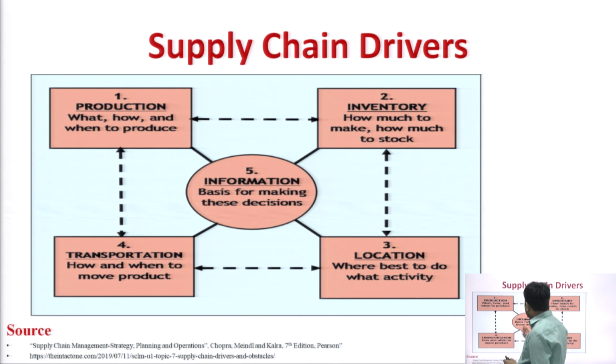Another important driver of supply chain is the logistics part, the transportation part. Transportation is another enabler that works to enhance the supply chain. That is how and when to move the product. How will you manage inbound logistics and outbound logistics, and how early and how fast you will provide your product or service to the customer. Because customers do not want to wait much time nowadays. So, this is the fourth important aspect of the supply chain drivers.